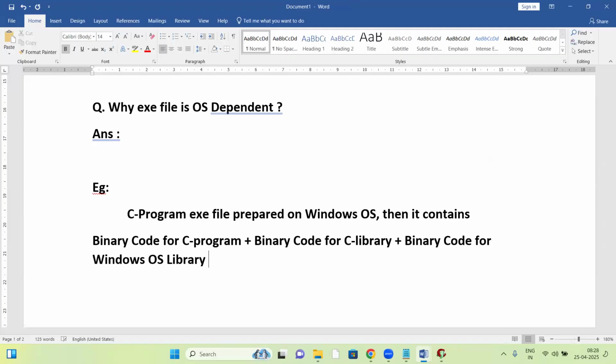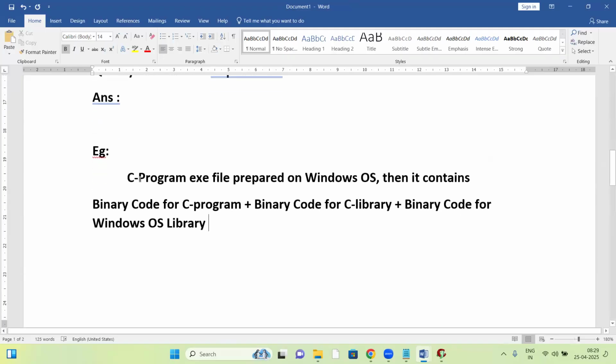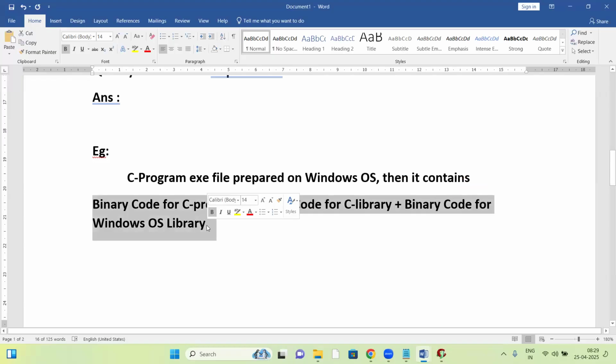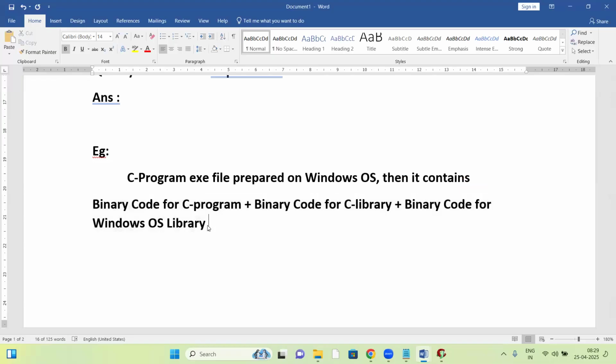So Windows OS library. A C program exe file prepared in Windows OS, what does it contain? It contains binary code for the C program, binary code for the C library, and binary code for the OS library. By linking all of these three, it generates the exe file. That is exactly the exe file.